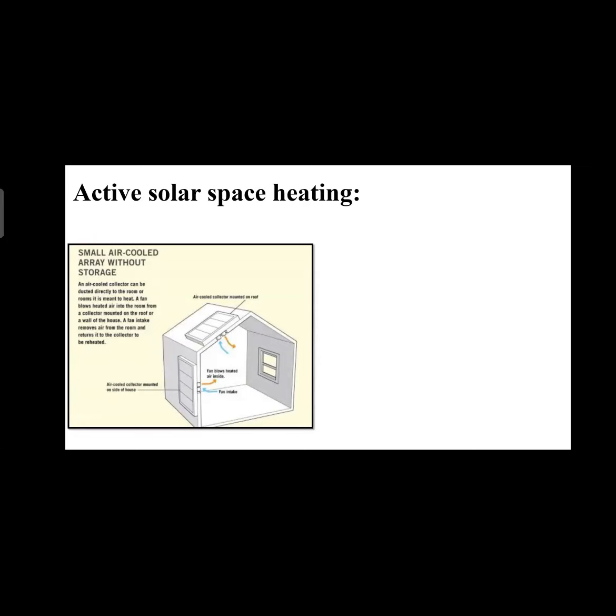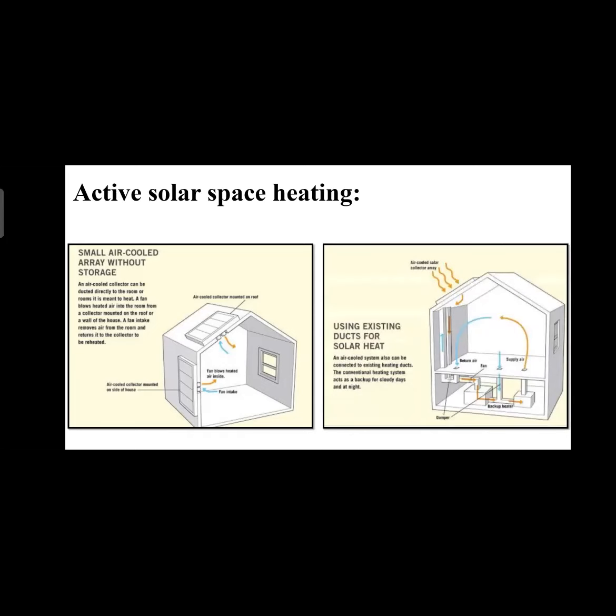So during the cold time, the cool air inside the house is exhausted out through the pipe into this air-cooled collector. When the sun heats this collector, the air inside it heats up, and then this heated air is blown back into the room. So the temperature of the room increases, or the room becomes a little bit warmer.